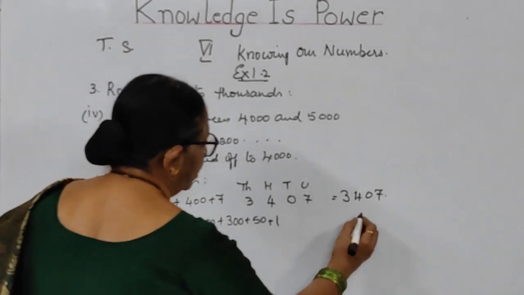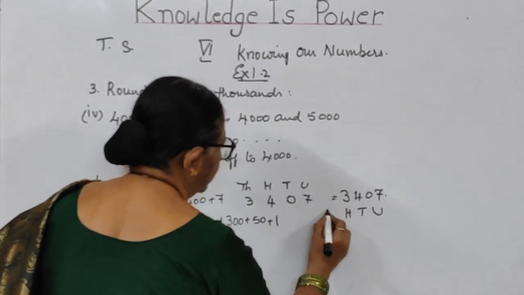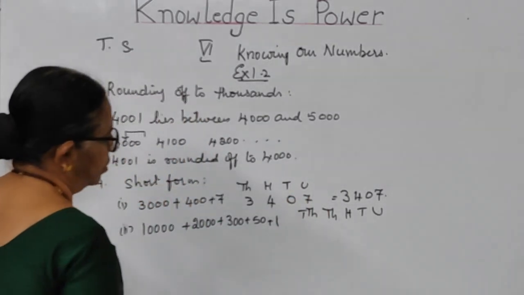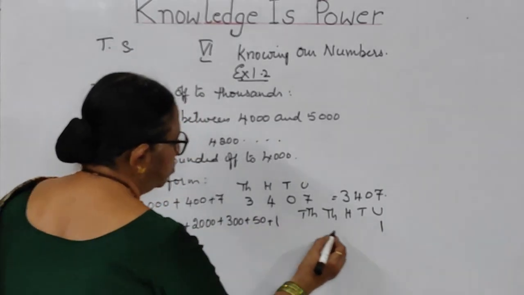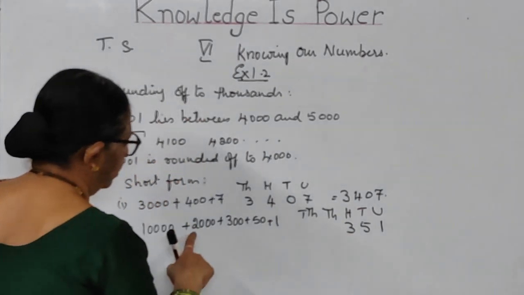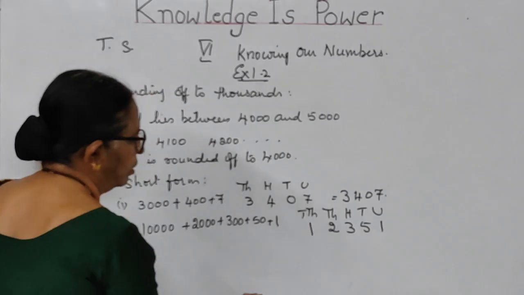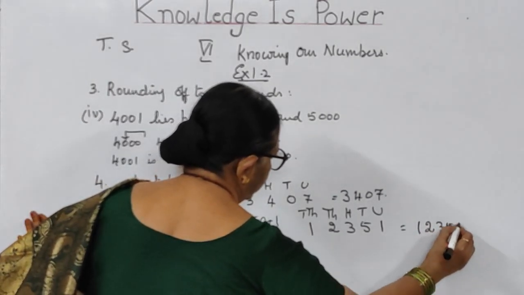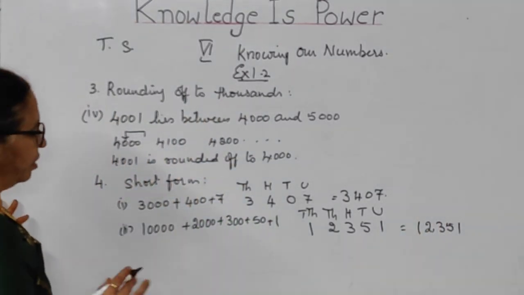Units place, tens place, hundreds place, thousands place, 10,000s place. Units place, you have 1. Tens place, you have 5. Hundreds place, you have 3. Thousands place, you have 2. 10,000s place, you have 1. So the number will be 12,351. This is the short form of this value, children.